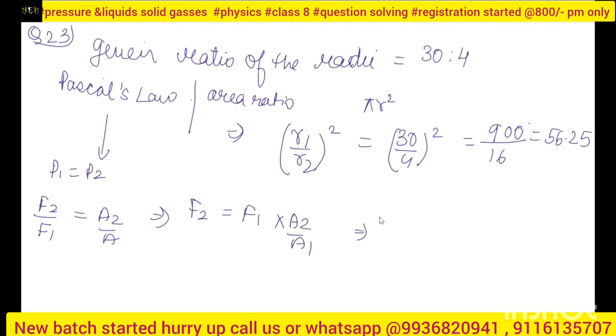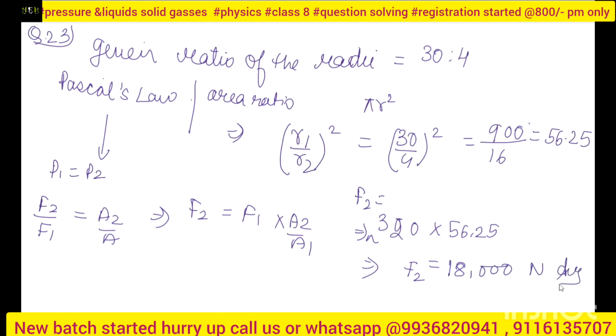So I will put the values, that is 320 into 56.25, for the value of F2. You have to write it this way. So the value of F2 will be what? Nothing but 18,000 Newton. Okay.